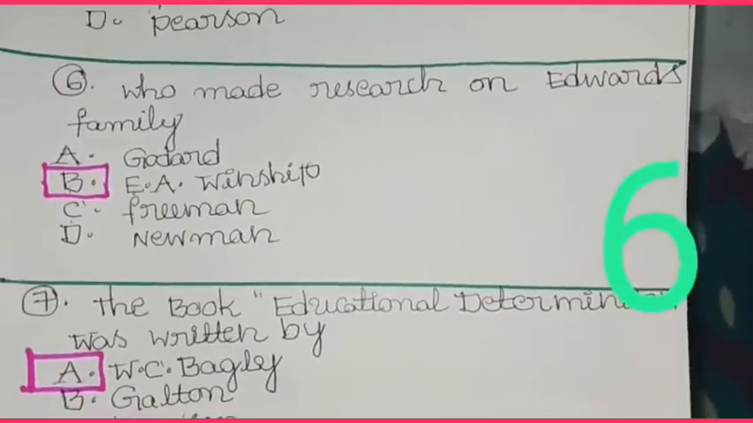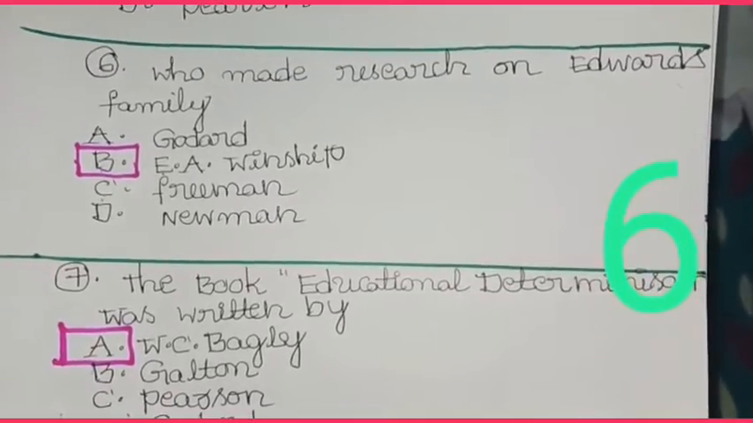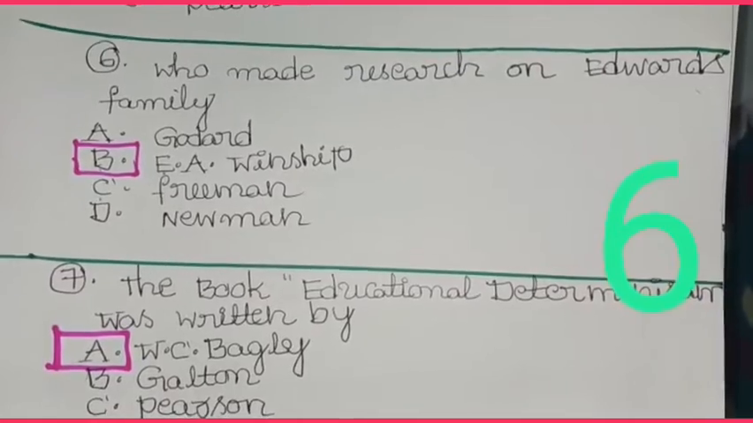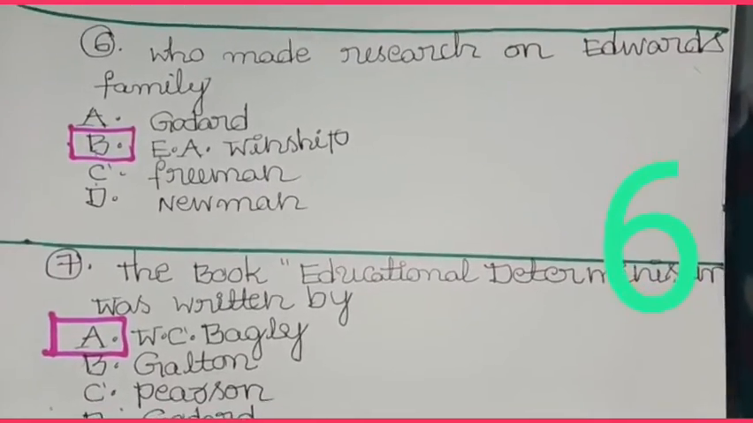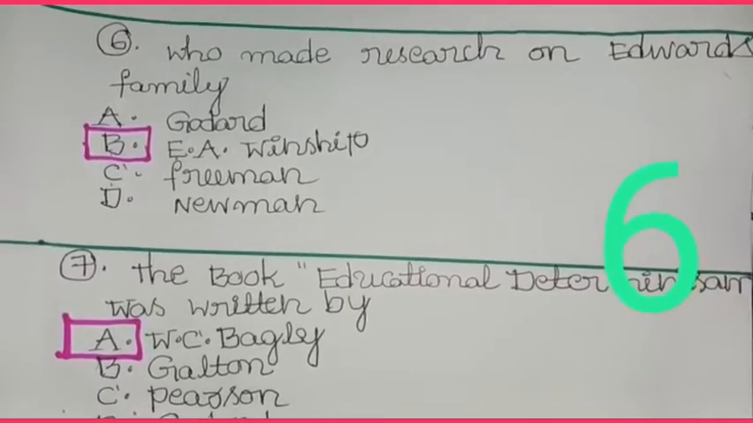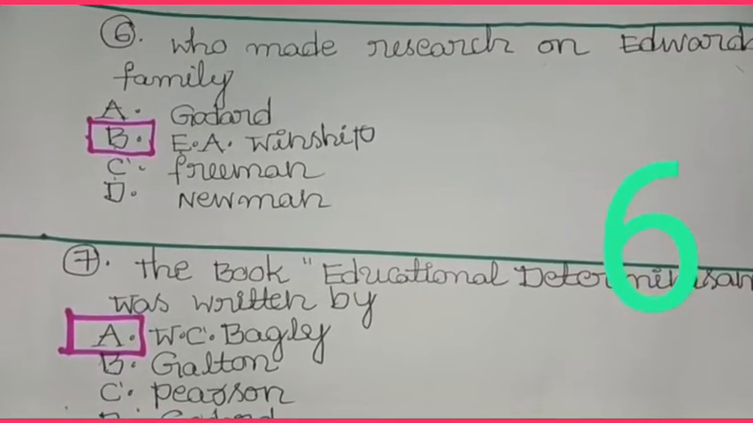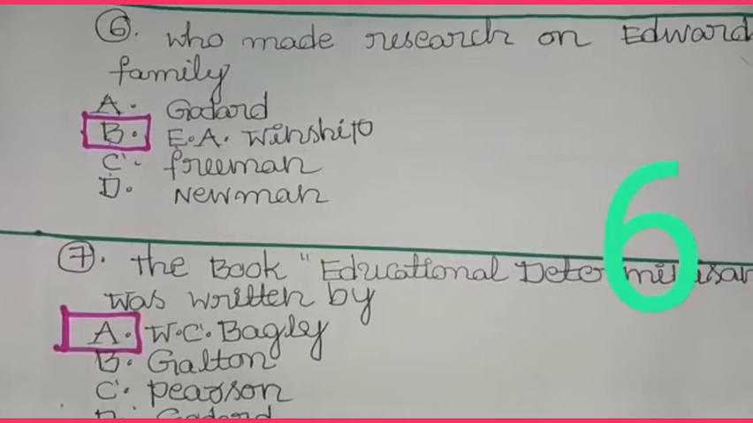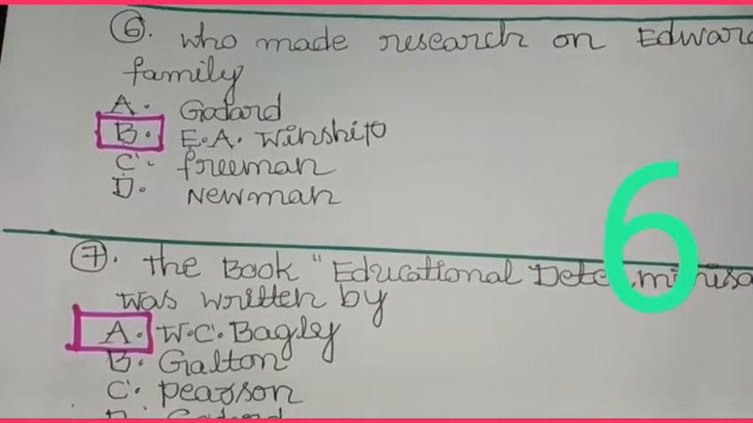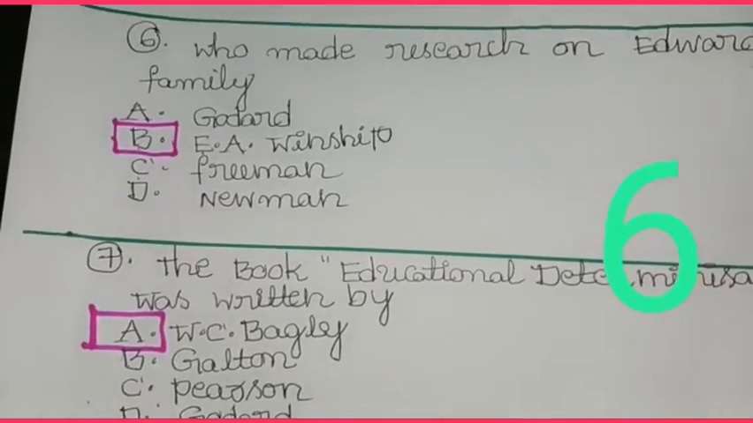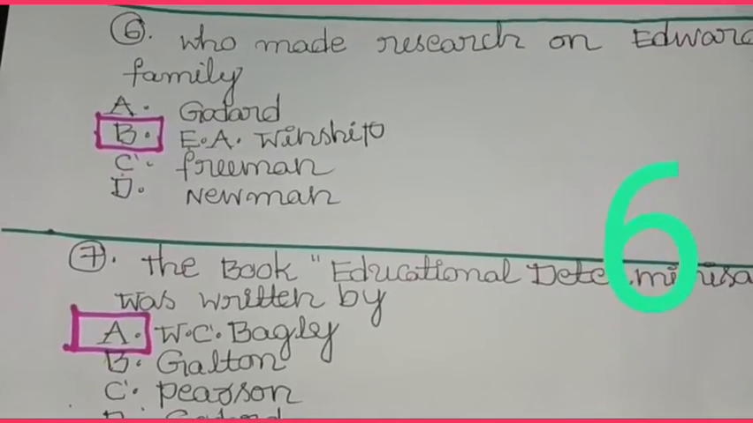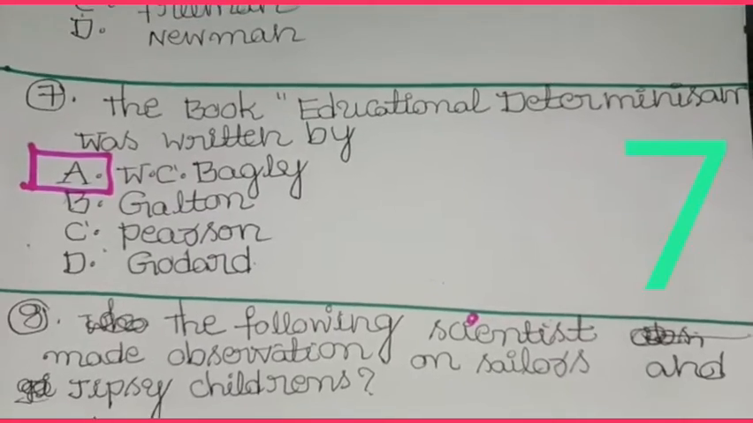Question number 6. Who made research on Edward's family? Once again repeating the question. Who made research on Edward's family? A. Goddard, B. Winship, C. Freeman, D. Newman. So the answer is Winship. Winship made research on Edward's family. So the answer is B.